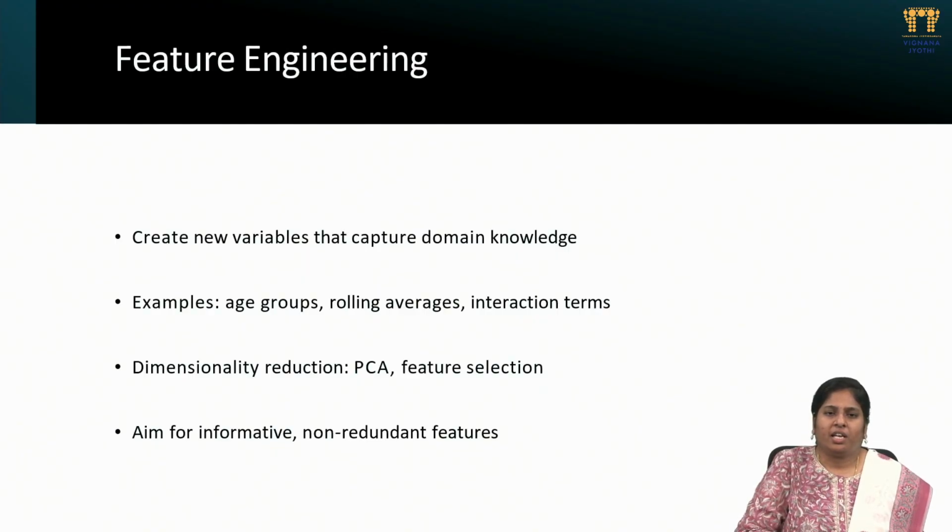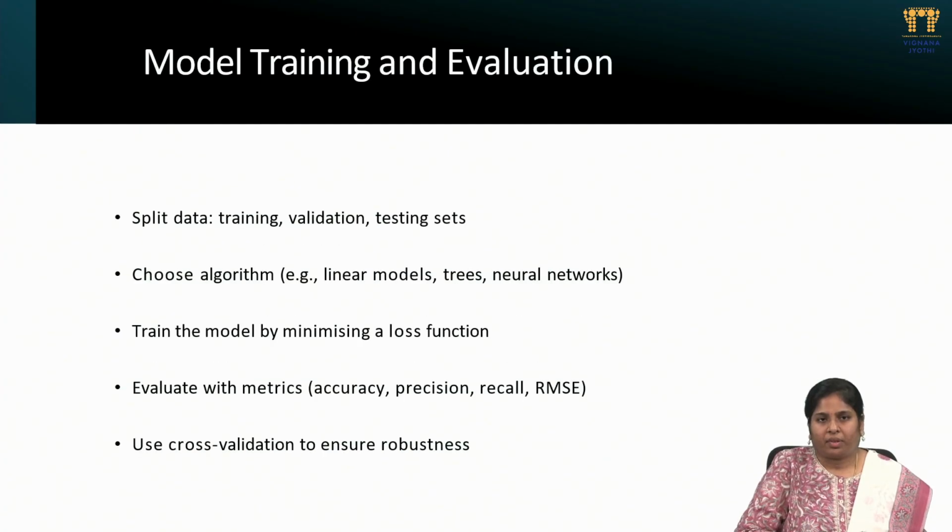Next one, feature engineering. Here we create the new variables. If we require anything, we will combine two or more parameters. We will create the new label or new domain, like that. Here I mentioned the examples of age groups, rolling averages and interaction terms. Next one is dimensionality reduction, like different kinds of heat maps and all these features. If we want to show some graphical representation, these are the main things we will add in the feature engineering.